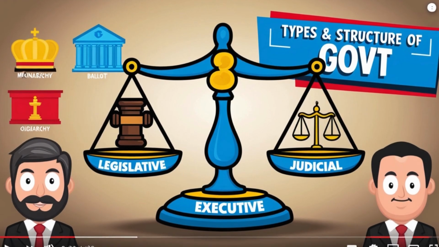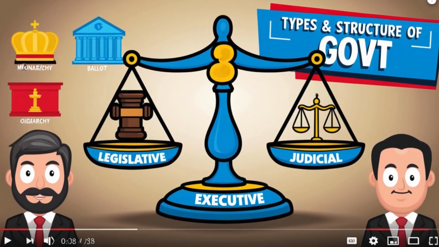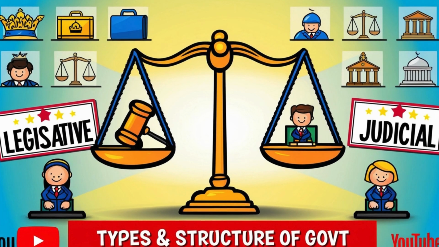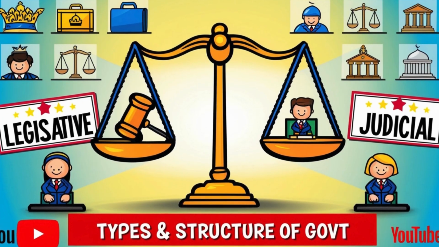When you're talking about the legislative arm, you're talking about the Senate. For example, in Nigeria, that's the National Assembly. So you're talking about the Senate and the House of Representatives. When you take it to the state level, you're talking about the State House of Assembly. They make laws that govern the country. At the national level, it is often called the Parliament, National Assembly, or Congress. So that's the legislative arm of government, and then we have the executive arm.